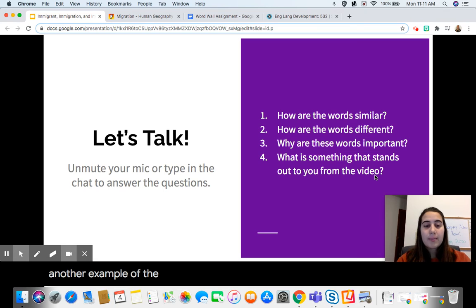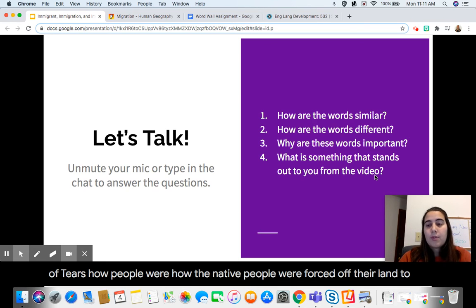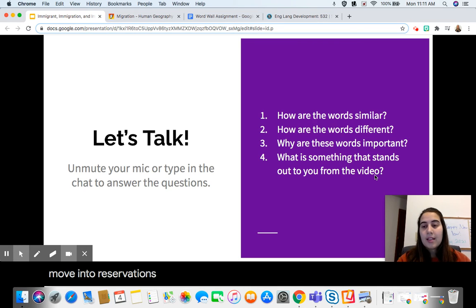Another example of the forced migration was the Native American people getting forced off their lands. In American Studies this year, we've talked about that earlier in the year, if you remember that. If you remember talking about the Trail of Tears, how the Native people were forced off their land to move into reservations. They didn't have a choice,